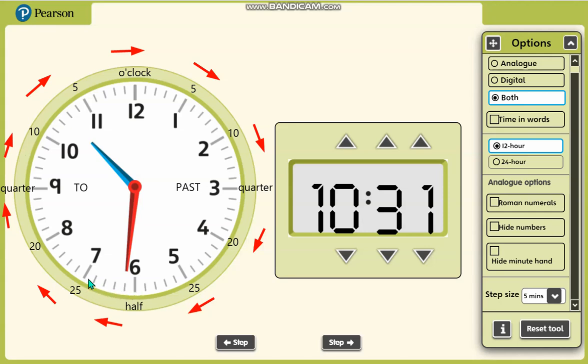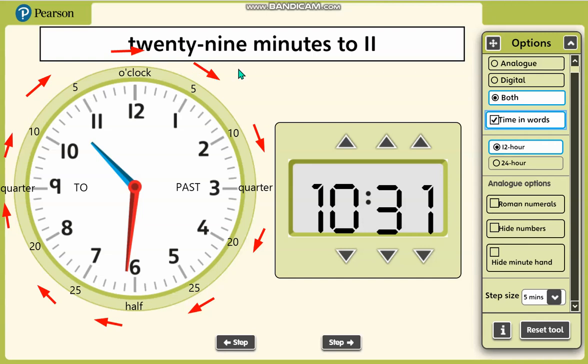We have here 25, 26, 27, 28, 29. So since there are 29 minutes to go before 11 o'clock, we can say that the time is 29 minutes to 11. So let's check this one, 29 minutes to 11. Alright, so there is no half minutes to 11. This is 29 minutes to 11.